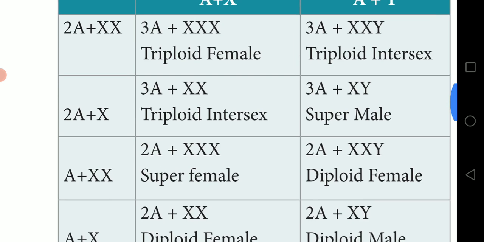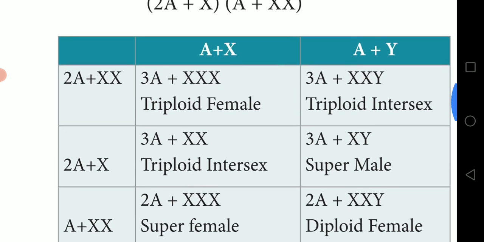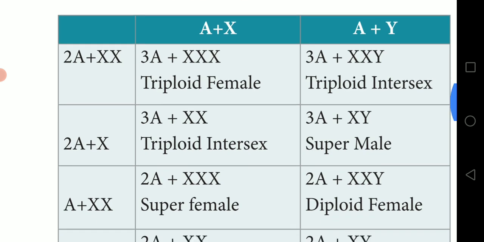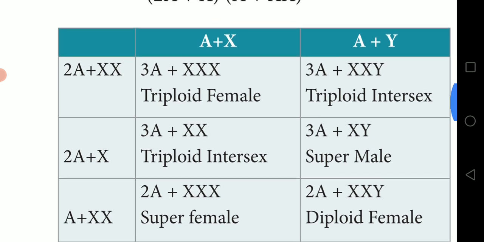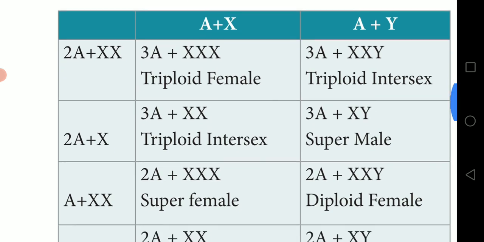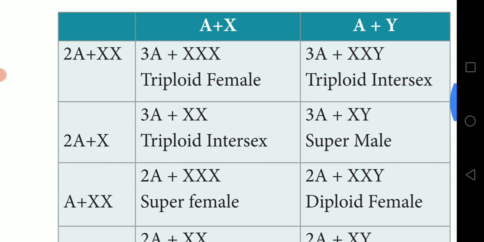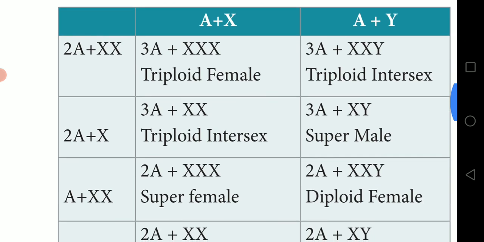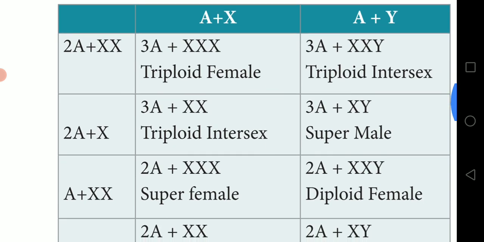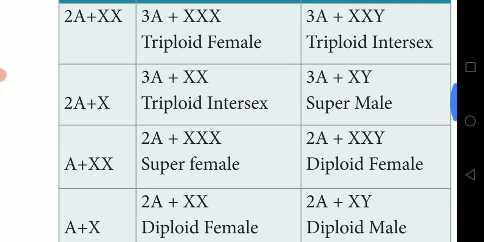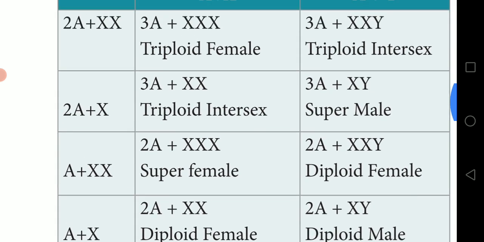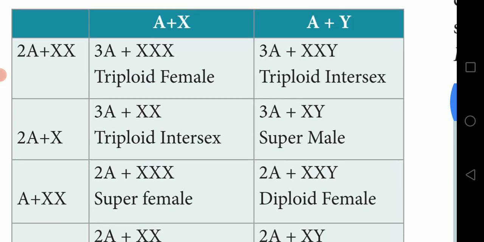The next, 2A plus X crossed with A plus X gives 3A plus XX, a triploid intersex. Here 2A plus X crossed with A plus Y gives 3A plus XY. A plus XX crossed with A plus X gives 2A plus triple X, a super female.